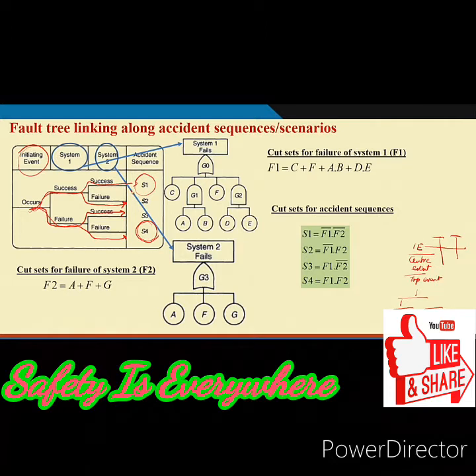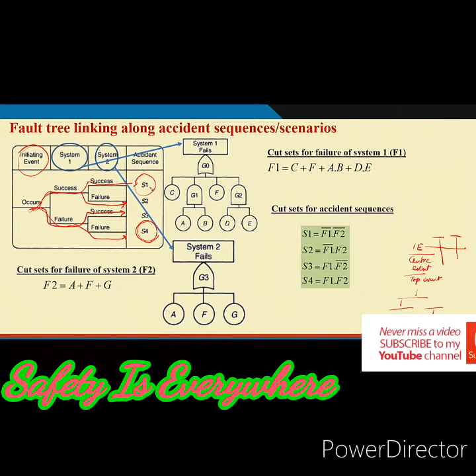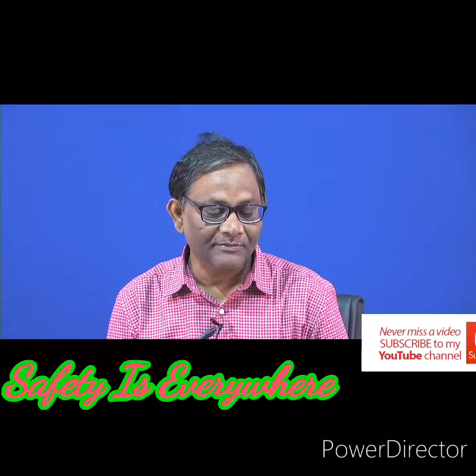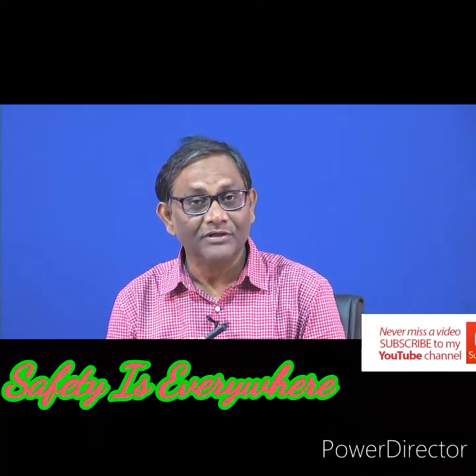So, in accident scenarios, these states, S1 is scenario 1, S2 scenario 2, S3 scenario 3, S4 scenario 4. Okay. Now, our job here is to link the fault tree with this sequence. So, how do you link? The failure of system 1 or failure of system 2, these are dependent on some other subsystem component or some other root causes.